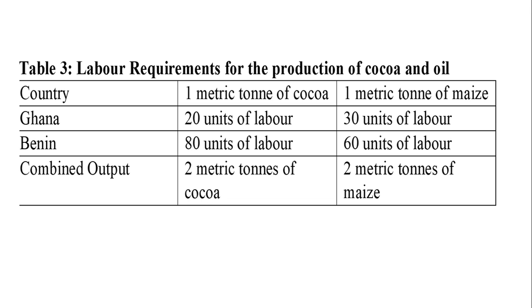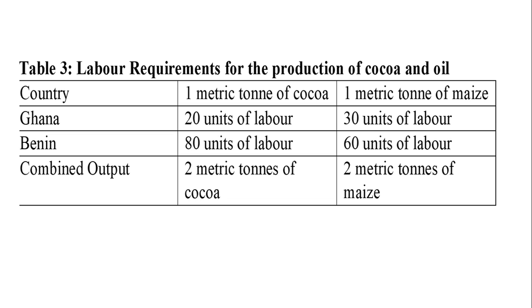Comparing Ghana to Benin, Ghana has absolute advantage in the production of the two products. But comparing cocoa production and maize production in Ghana, Ghana has comparative advantage in the production of cocoa than in maize. So David Ricardo advises that Ghana should focus on the production of cocoa and leave the production of maize to Benin.